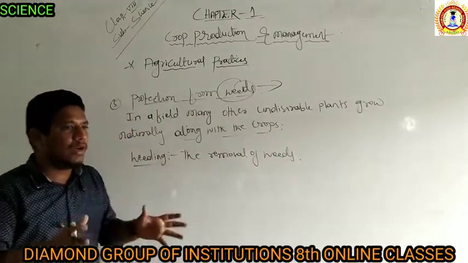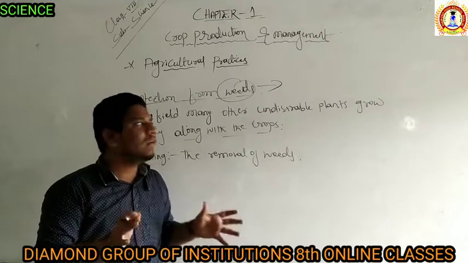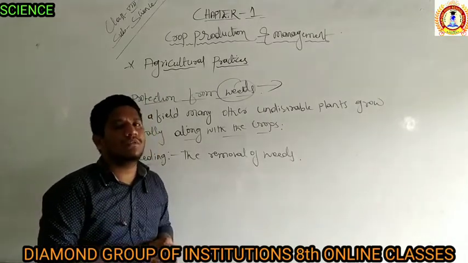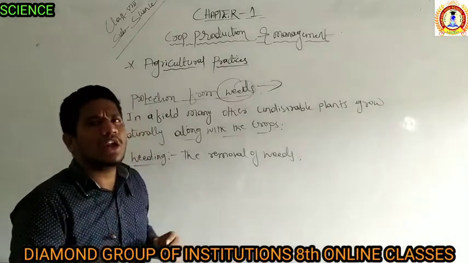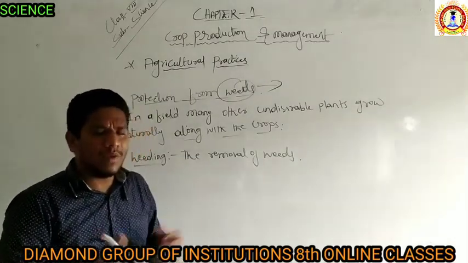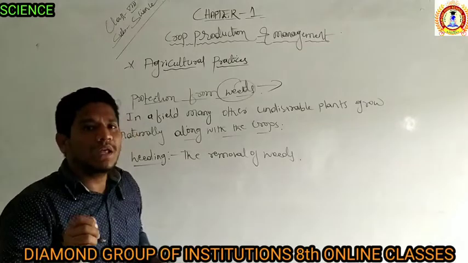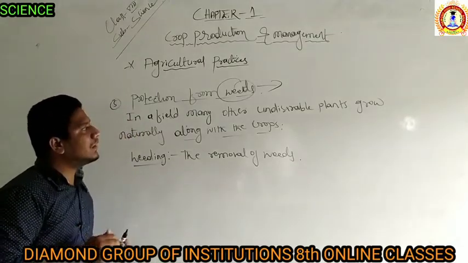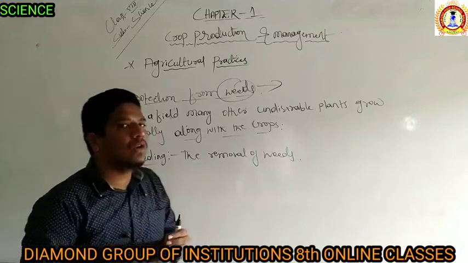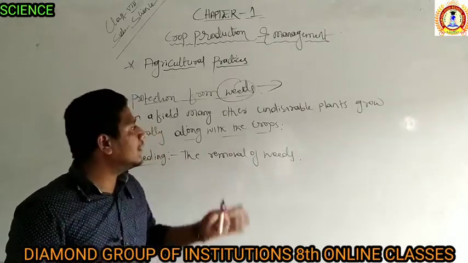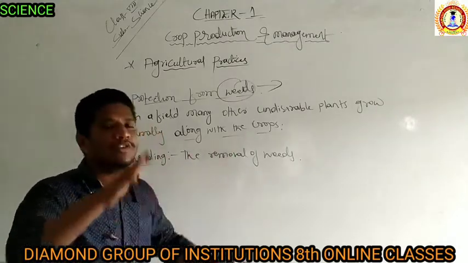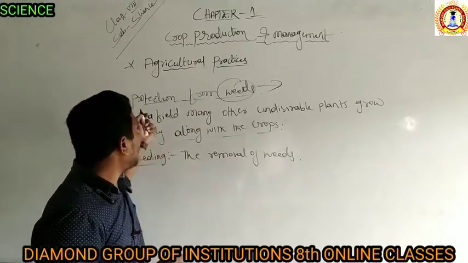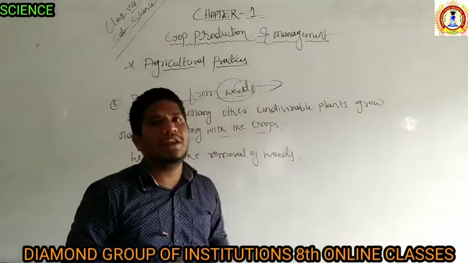If you are growing crops, it's natural that undesirable plants are going to grow along with the crops. Then what is the need of removing these weeds? Why do we need to remove these weeds? Simple, they will take the shelter and food from the crops. As a result, those weeds will grow much better than the crops, and they will suppress the crops. So to avoid that, protection from the weeds is very necessary.